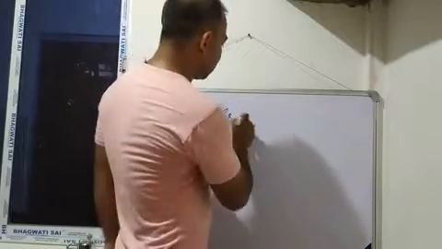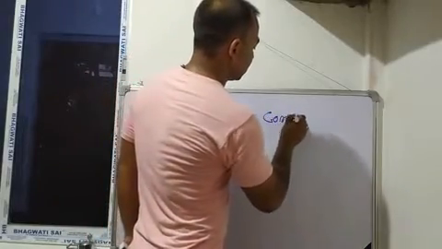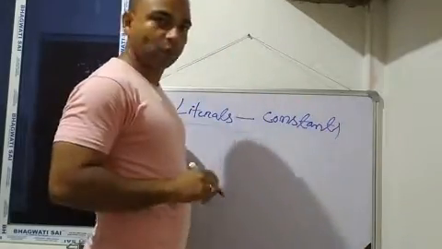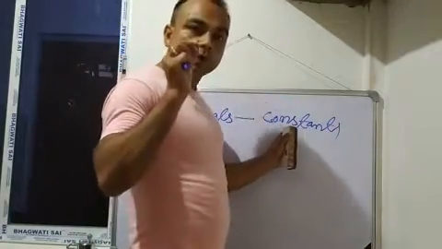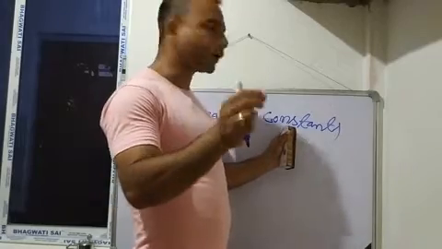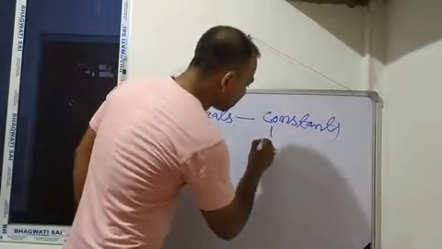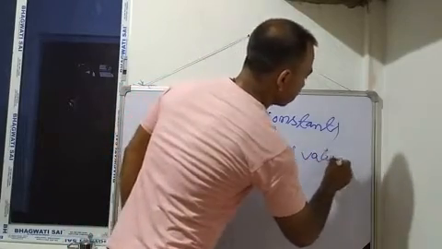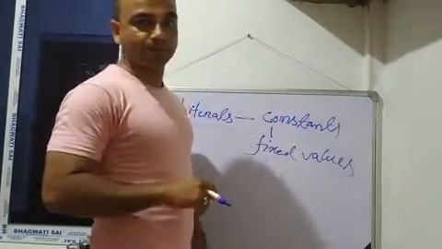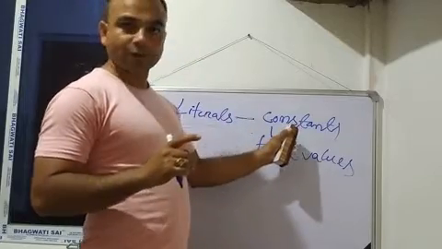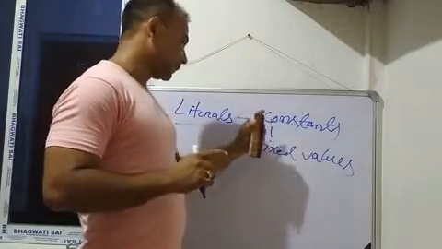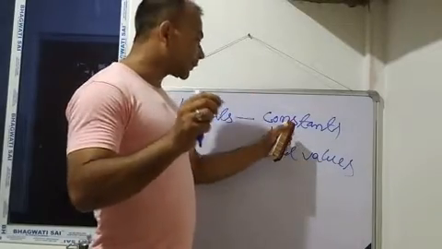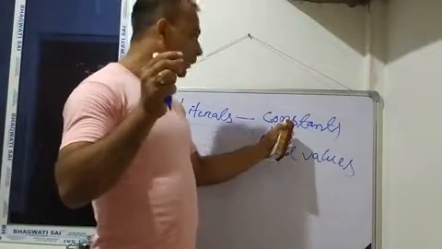Literals simply means constant. Constant is one of the most commonly used terms in mathematics, and the meaning of constant is fixed values. So literals means constant, and the meaning of constant is fixed value.